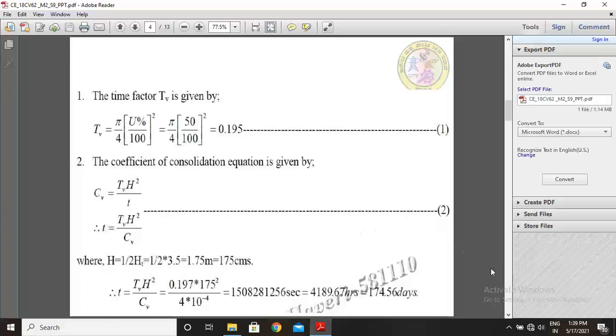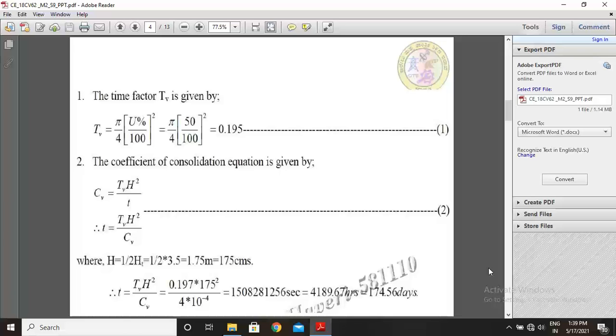Therefore substitute the values in the above equation 2. T equal to TV h square by CV. TV is 0.197 into h is 175 in centimeter, 175 square, divided by CV is 4 into 10 to the minus 4.